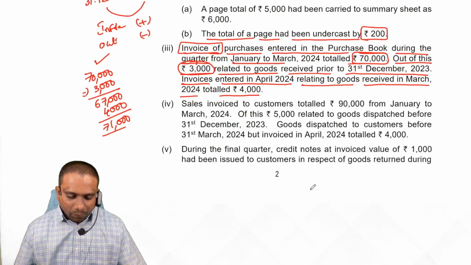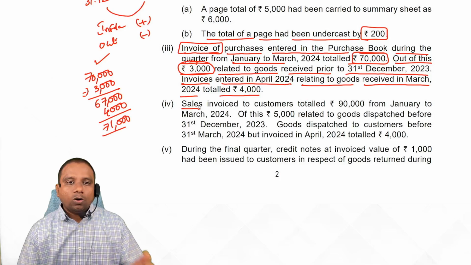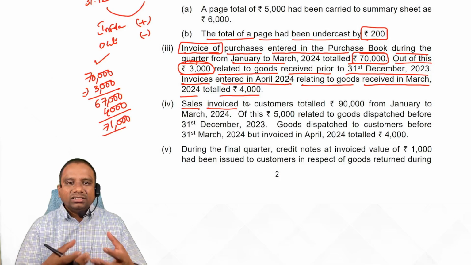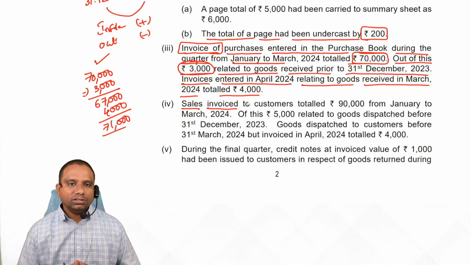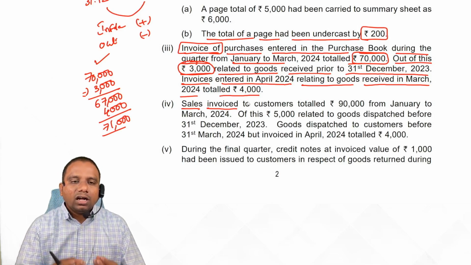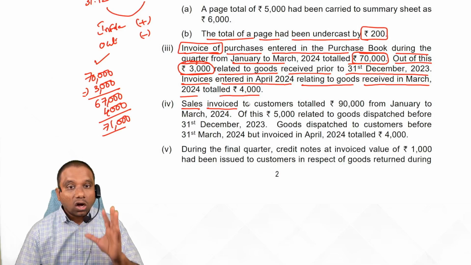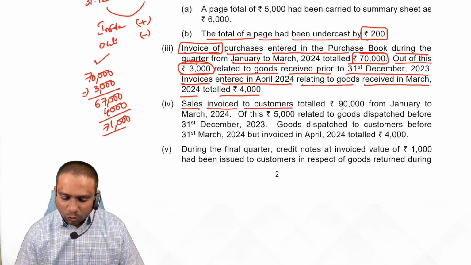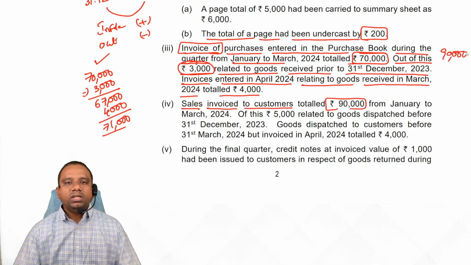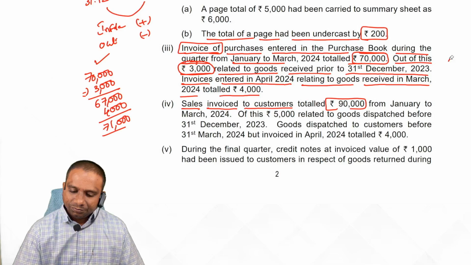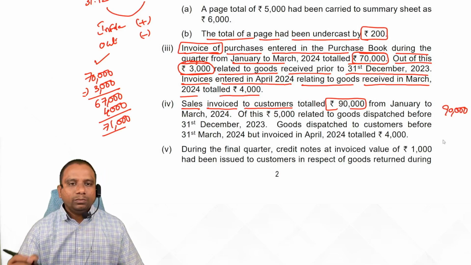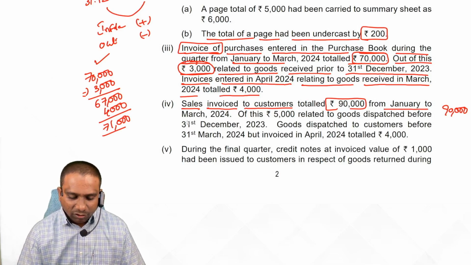Next one. Sales. Sales means outflow of goods. Sales invoiced means whenever we sell goods, we issue an invoice to the customers. Outward invoice. Purchase means inward invoice. So we entered outward invoices, bills on record, two customers totaled 90,000 rupees. 90,000 rupees bills we have entered in the books. From which period? January to March.